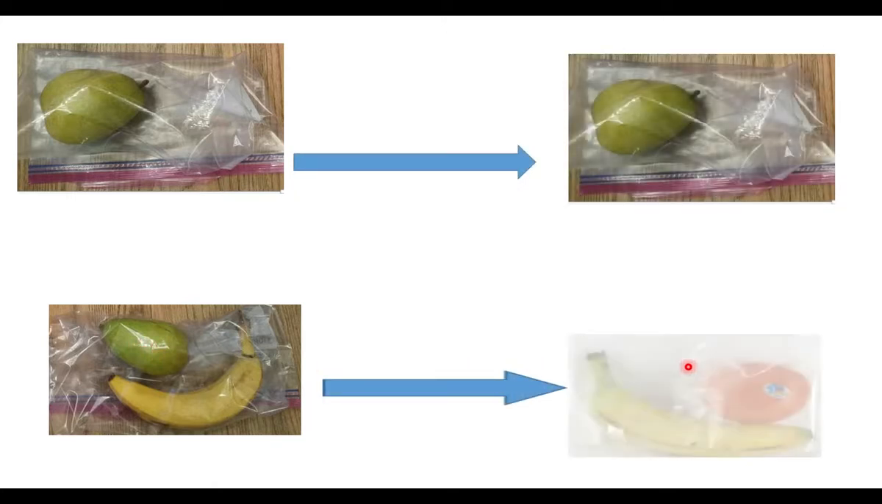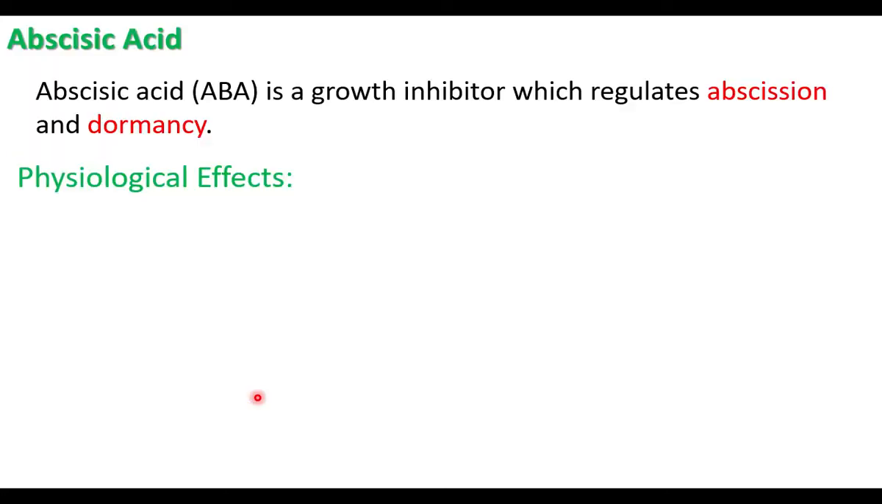This is a mango kept inside a polythene cover. Here a mango is kept inside the polythene cover with a ripened banana. The ripened banana fruit will release ethylene. So which mango will ripen faster? This mango will ripen faster. This will ripen before this mango, because this ripened banana will produce ethylene. That ethylene remains inside the polythene bag and makes this mango ripen faster. This is true. This mango ripens faster before this one.